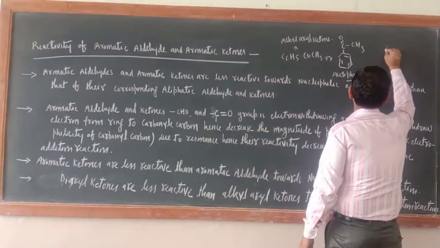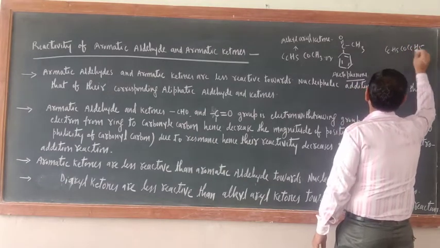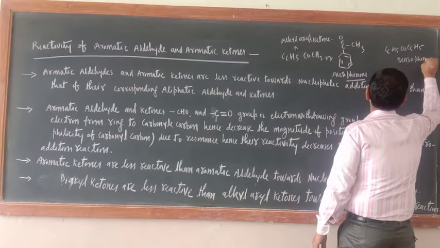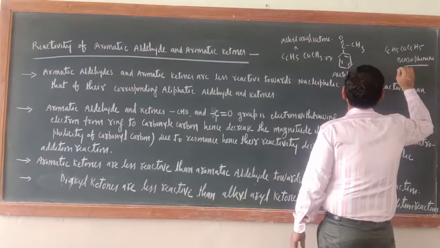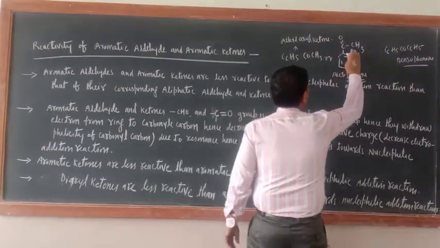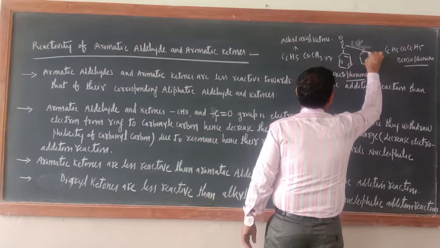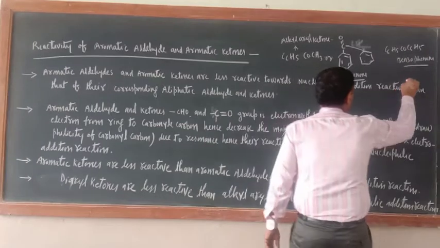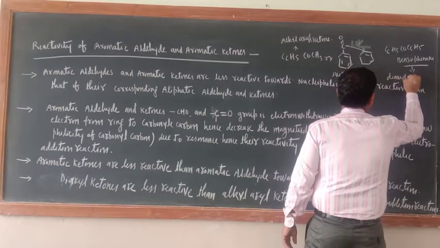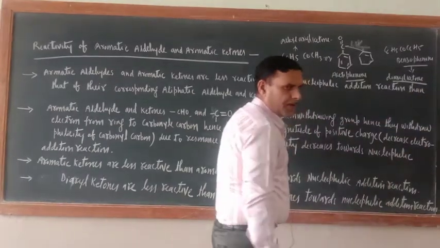Similarly, what about this one? C6H5COC6H5. This is benzophenone. Now this can be written like this, just see, I am editing this case. Here one more benzene ring will come. One more benzene ring will come. This is benzophenone. So benzophenone is basically a diaryl ketone. Diaryl ketone.